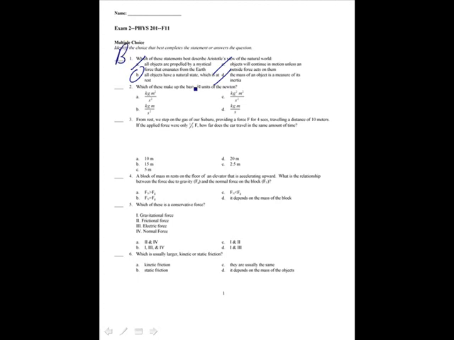Which of these makes up the basic SI units of the Newton? Newton is a measure of force, which is mass times acceleration. That's going to be kilograms times meters per second squared. It looks like it's B.